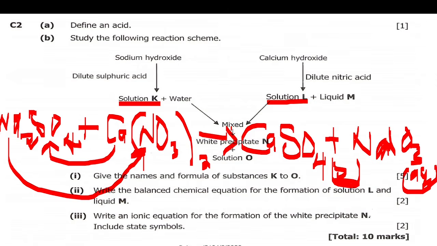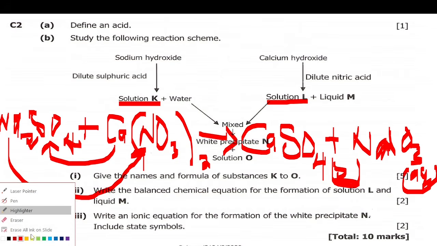This one, that's why they are saying here there will be a precipitate, white precipitate, which will be calcium sulfate, and there will be this one here, a solution, which will be sodium nitrate. So here now what we have established is that the white precipitate N will be calcium sulfate, then O will be sodium nitrate.